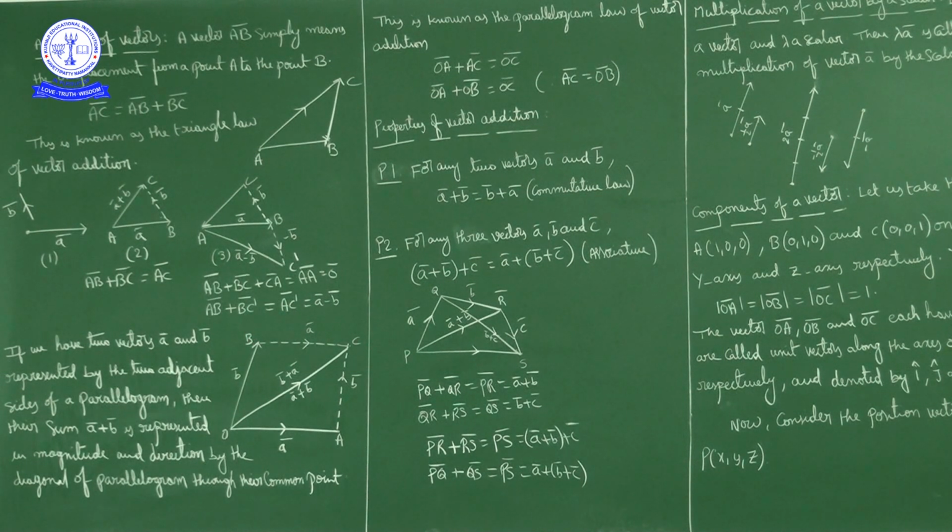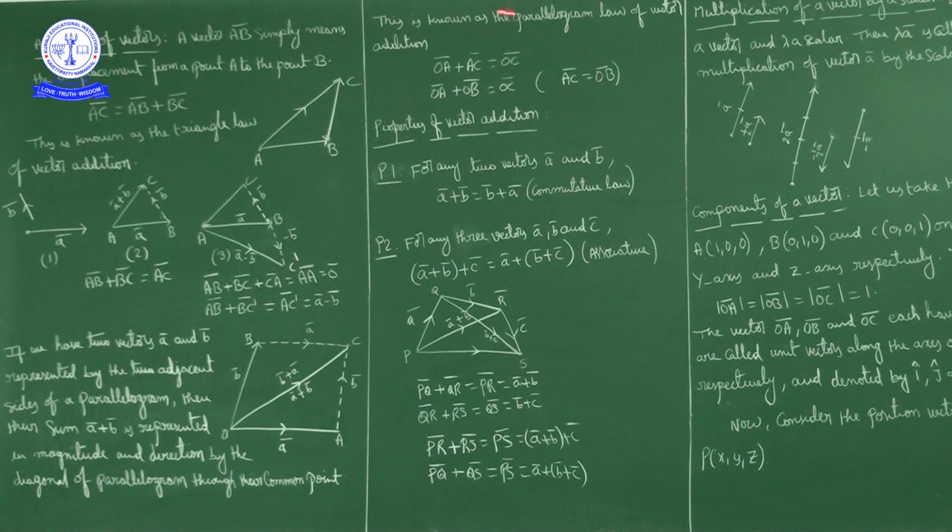Now if you observe, OA bar is A bar plus AC bar is B bar, A bar plus B bar. This resultant is OC bar. OC bar is A bar plus B bar. The resultant is A bar plus B bar.